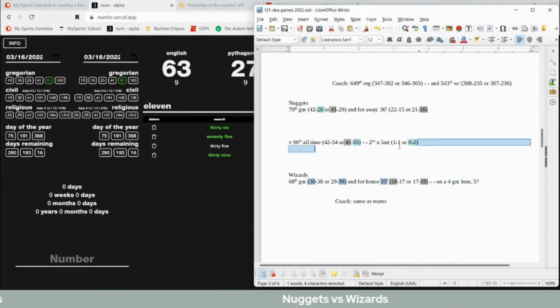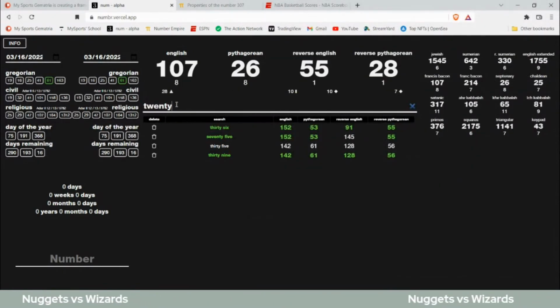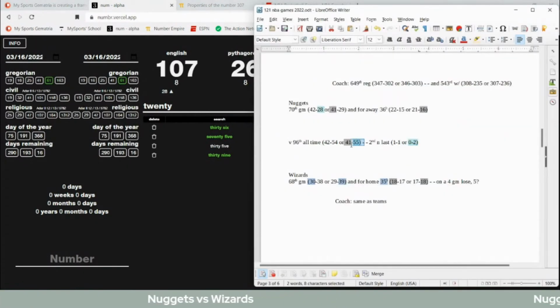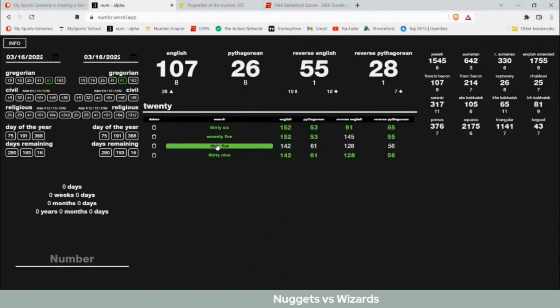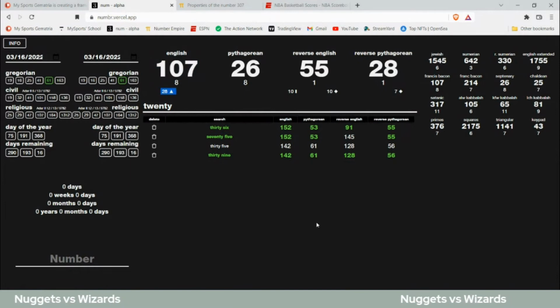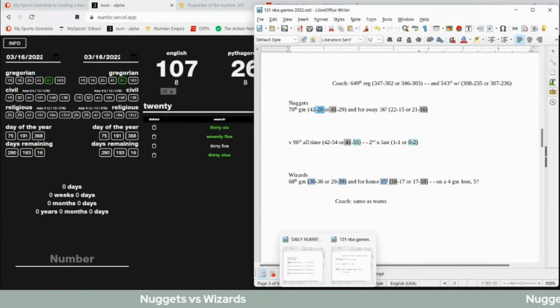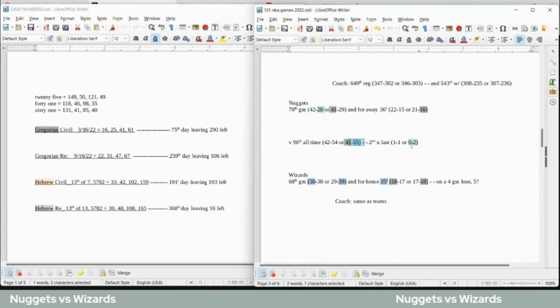Nuggets can sweep the Wizards 2-0, like 20 head-to-head for the season. If you write out the number 20, 20 sums to 55. So they can sweep 2-0, like 20, as they get their 55th all-time head-to-head win against Wizards, as Wizards get their 5th loss in a row, a 5 pattern. The number 20 also sums to 28 and 107, the 28th prime number. And Nuggets would sit on 28 losses for the season with a win to go with the 55 and the 2020. And then you can say Wizards get their 39th loss in their 35th home game as they get their 18th home loss, 61 the 18th prime number.